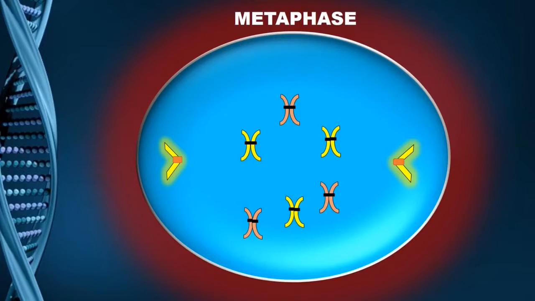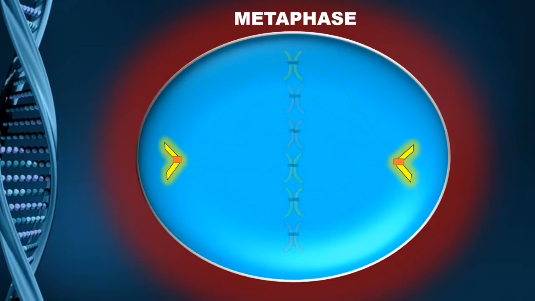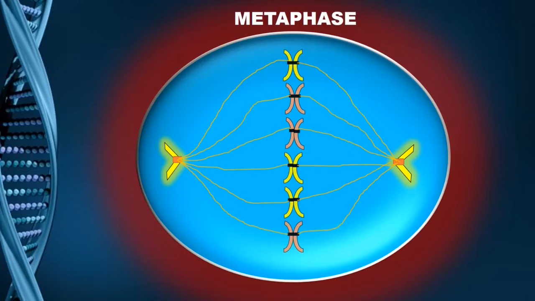Here you can see in this picture that the nucleus and nucleolus have completely disappeared. Also, the centrioles have now moved towards opposite poles. Some fiber-like structures are coming from them, which have joined to the chromosomes from a point known as the centromere.